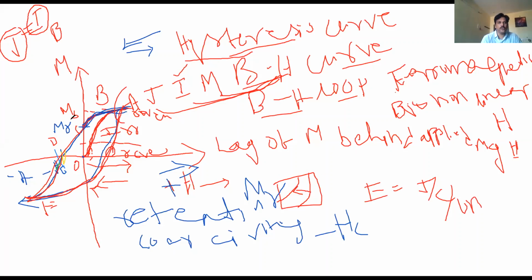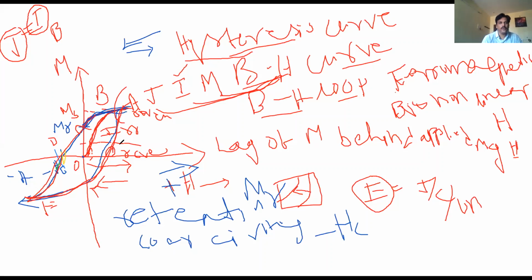During the formation of this loop, some energy is lost. Why? Due to irreversible motion of the domains and the domain walls, we have to spend a lot of energy. See here, magnetization remains in the substance, but I make that magnetization zero by applying a reverse field. Some energy is spent to bring about the motion of the domains and domain walls. Once again, if you increase, they align in that direction and get saturated.